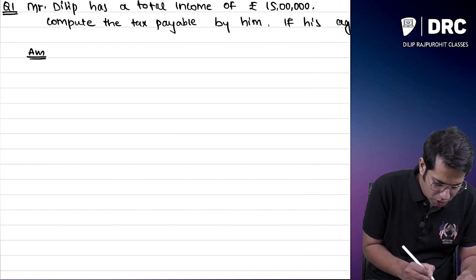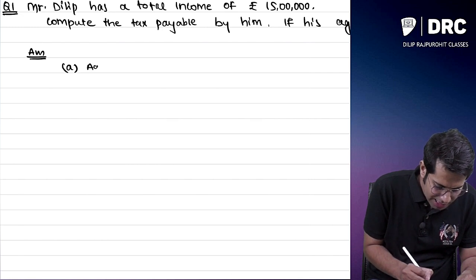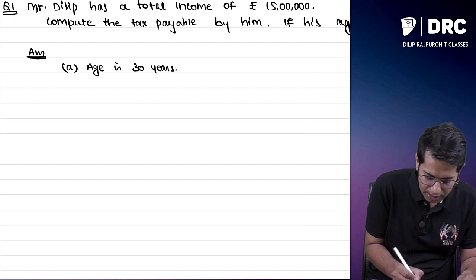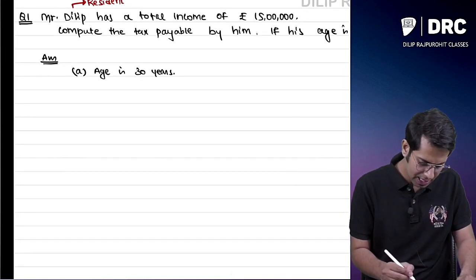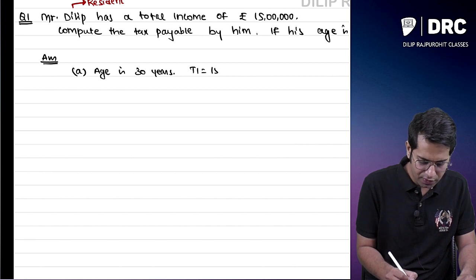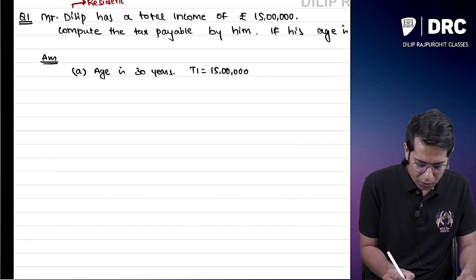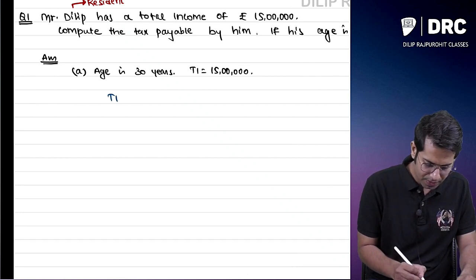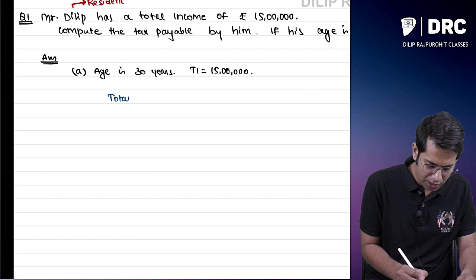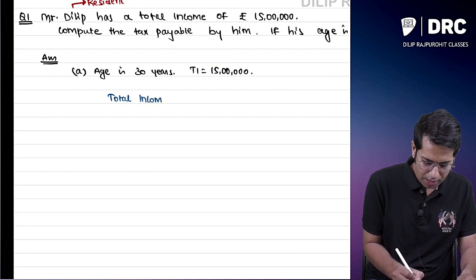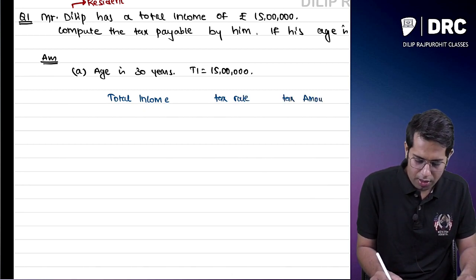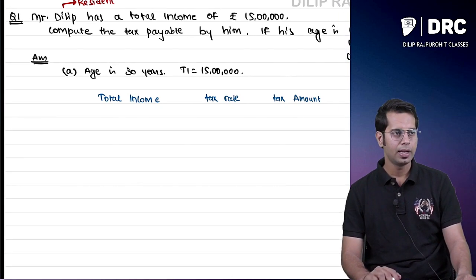Answer. Case number 1, age is 30 years, and my total income is 15 lakh rupees. How do I do the computation? In an examination, you should write the total income first, then write the tax rates, and then the tax amount.